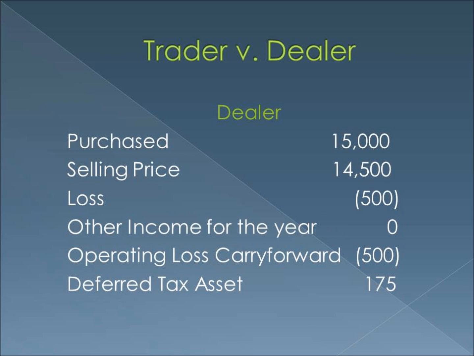Now look at the same example, but assume that M&O purchases securities primarily for resale to customers in the ordinary course of their business. M&O sells the securities and realizes a $500 loss on the sale. The character of this loss is ordinary, so it can be offset by ordinary income to the extent that ordinary income exists. If no ordinary income is available, the loss becomes a net operating loss, which results in a deferred tax asset.